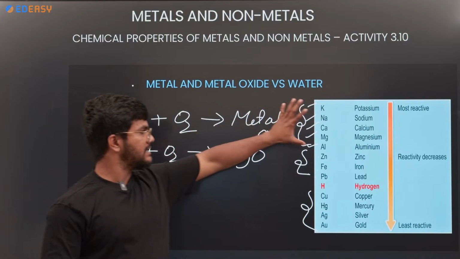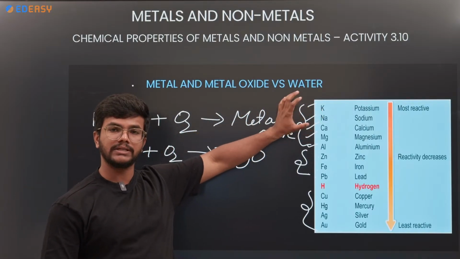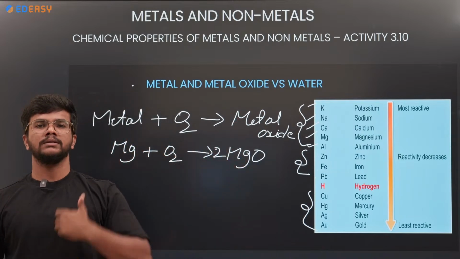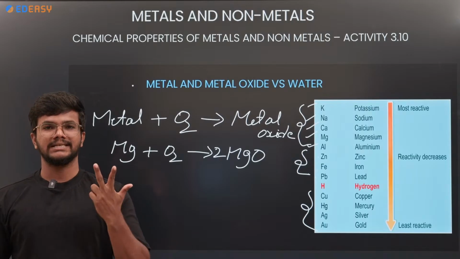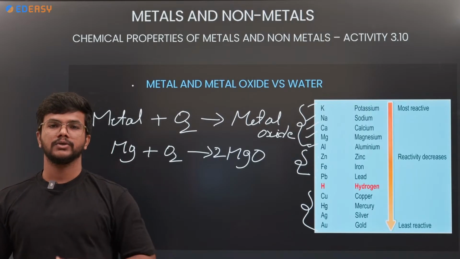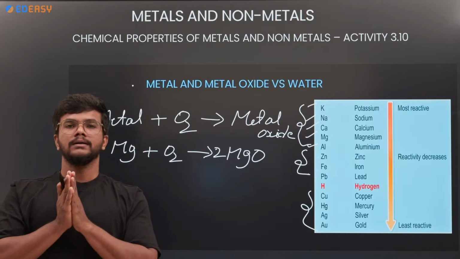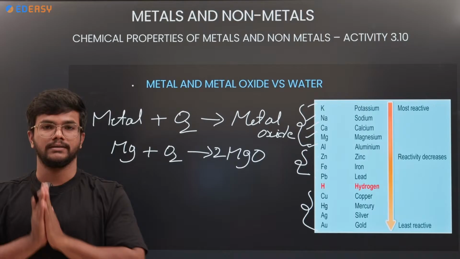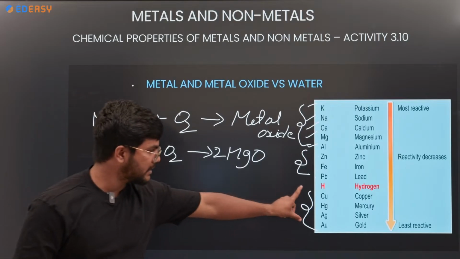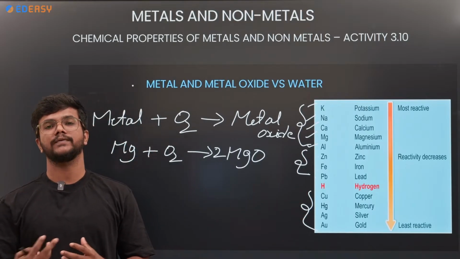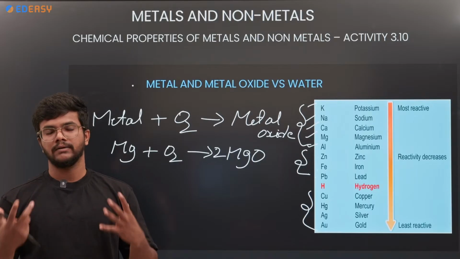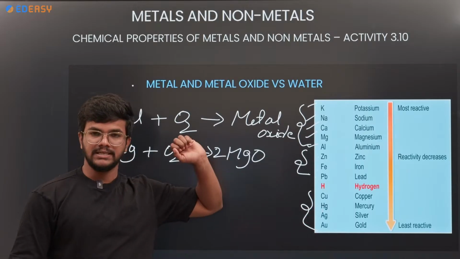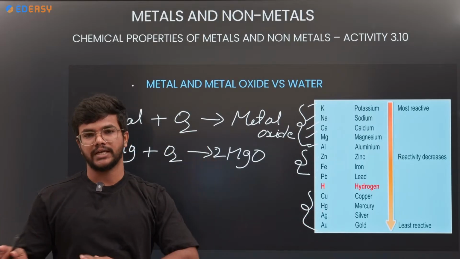If the metals are highly reactive, that means they can react vigorously with atmospheric oxygen, water, acids, metal oxides and non-metals. The one with high reactivity can react easily with anything, whereas low reactive metals are very hard to react with atmospheric oxygen, water or anything. So based upon the reactivity series we will differentiate the different types of reactions.